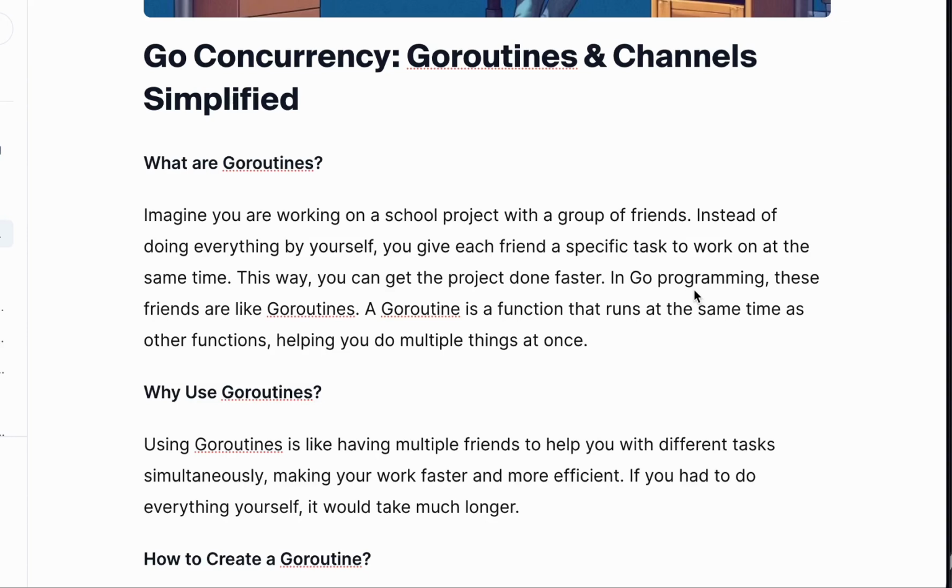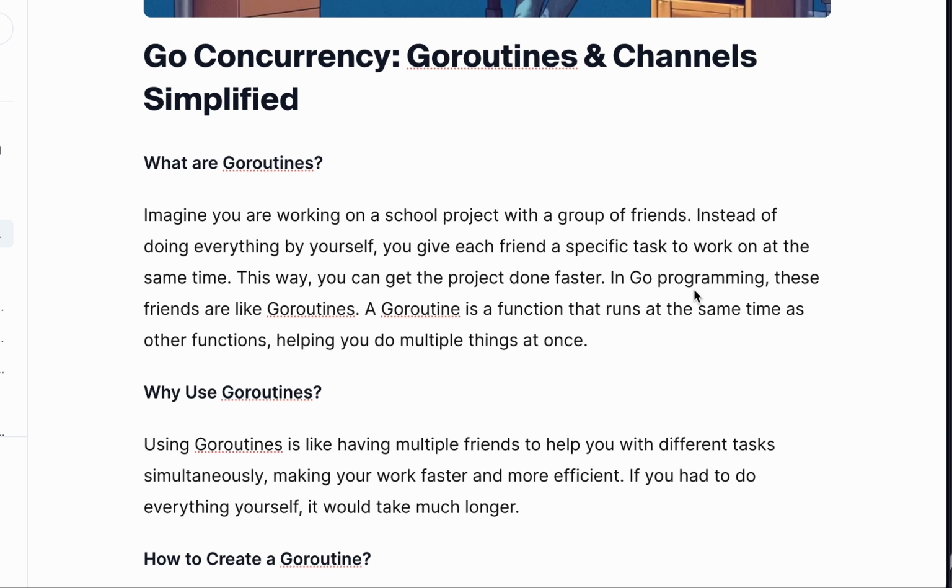Instead of you doing all of those things by yourself, which is going to take time, say you have assignment A, assignment B, assignment C, and D. When you finish assignment A, that is when you go to B, then to C, which is going to take time. But Goroutine is when you now have 4 friends, and you give each of those assignments to those 4 friends to help you do the assignments.